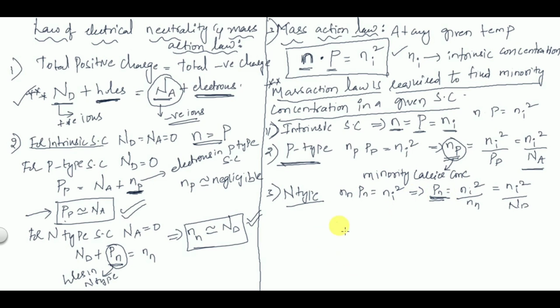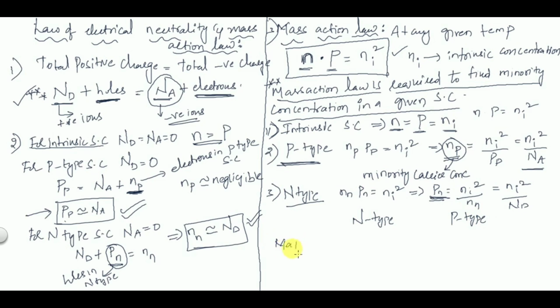I'll write a small table so that you can easily remember majority and minority concentrations. So n-type semiconductor and p-type semiconductor.